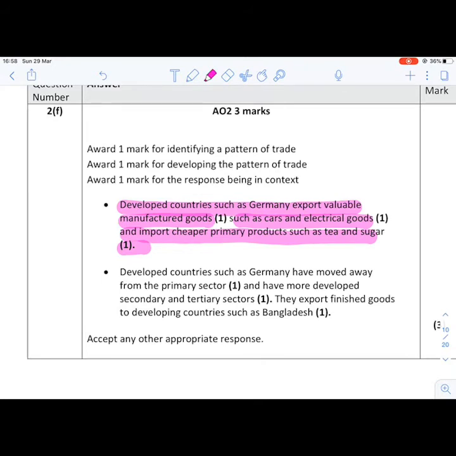It doesn't make any economic sense for Germany to produce tea if countries such as India and Sri Lanka are able to produce tea at a cheaper cost because they have the climate and the resources to do so. It makes sense for Sri Lanka to specialise in making tea and for Germany to specialise in making cars, and then they can exchange each other's products. That's called specialisation.